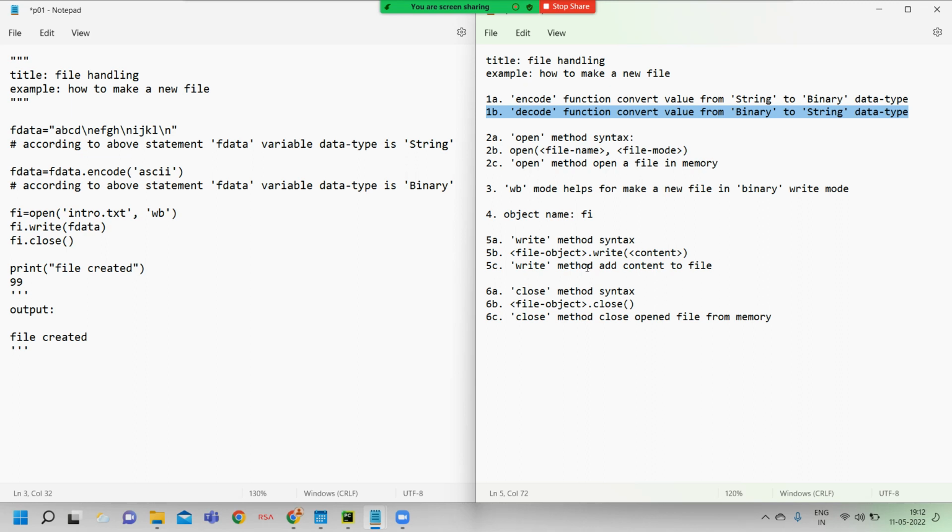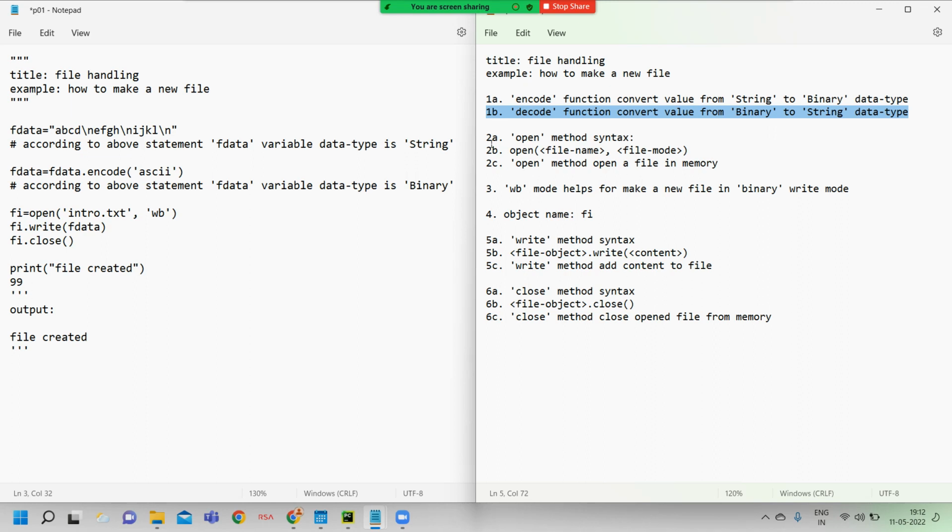So when do I use the encode function? When you want to store data into a file, use the encode function. When reading data from a file, use the decode function. Again I repeat: when you want to store data into a file, you should use the encode function. When you want to read data from a file, you should use the decode function. Now I think you are clear on when these functions are used.